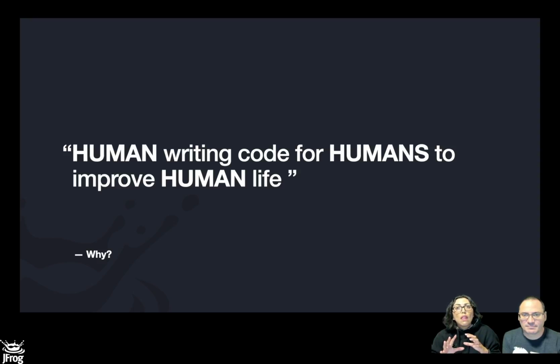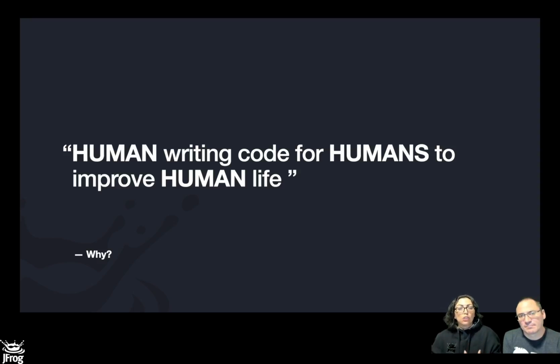Because even as software developers, we spend more time reading the code of other people than writing our own code. So we read a lot of code. Be kind to the next developer that is going to be reading your code.